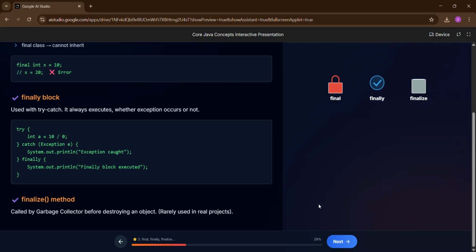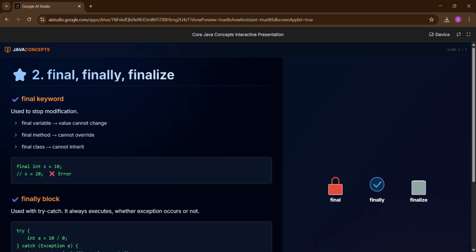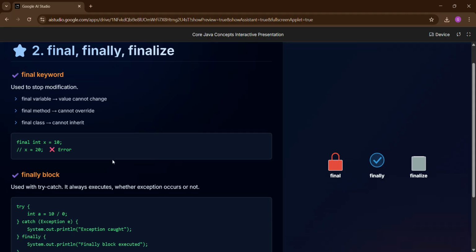2. Final, finally, finalize. Final keyword. Definition, used to stop modification. Final variable, value cannot change. Final method cannot override. Final class cannot inherit. You can see the code in our conversation history.